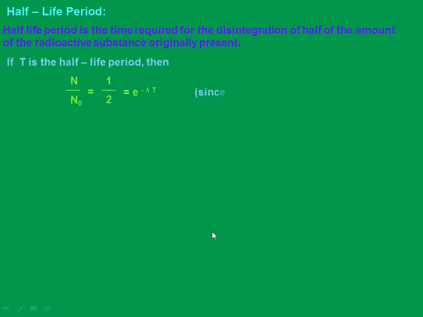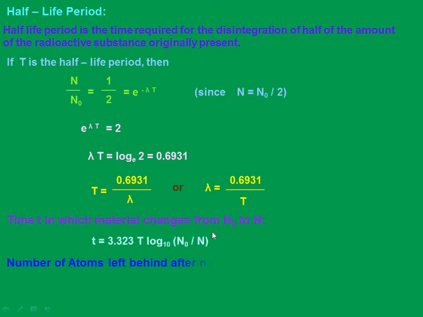Let's look at the next topic, half-life period, or simply half-life. You might have come across it in your chemistry, but we'll discuss it here also. As the name itself suggests, the half-life of a radioactive sample is defined as the time interval during which the activity of a radioactive sample falls to half of its value, or the time required for the disintegration of half of the amount of the radioactive substance originally present.